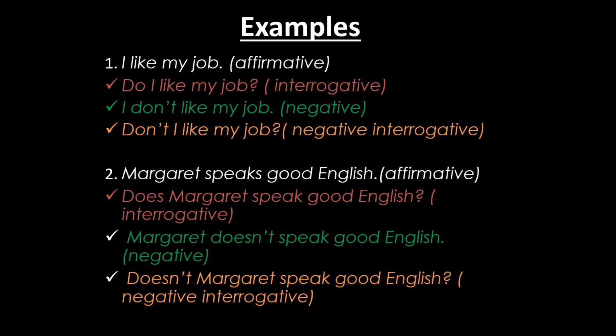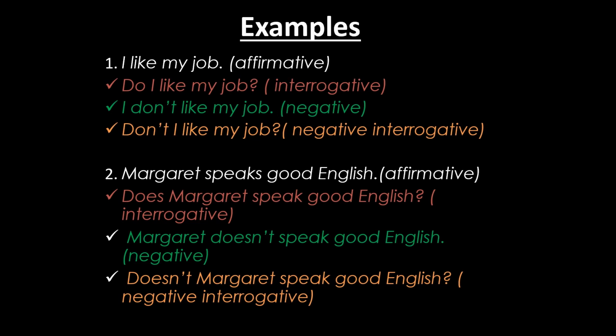So let's look at examples of sentences. I like my job. That sentence is in affirmative. Then interrogative. Do I like my job? That is in interrogative. Negative. I don't like my job. That is in negative. Then we can also form interrogative sentences in the negative. That is, you form a negative question. Don't I like my job? That is a negative interrogative sentence.